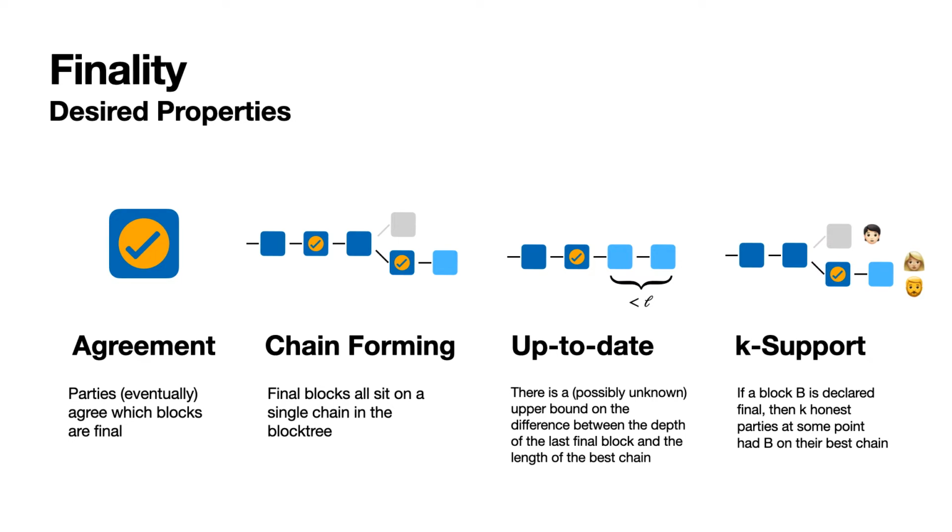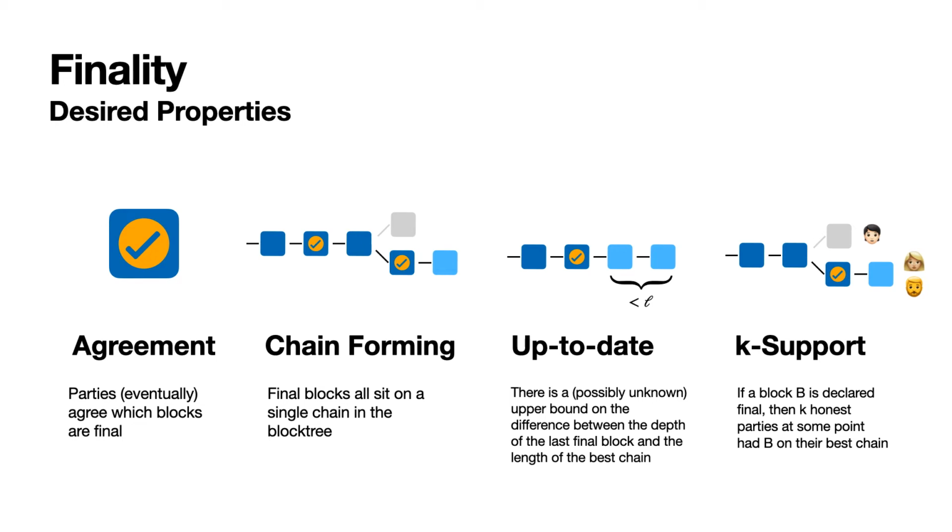And finally, similar to chain quality, we'd like to have a property which we call k-support. The idea is, if a block gets finalized, then at least k honest parties had that block on their best chain. And that property guarantees that whatever we decide upon in finalization, it is on a good chain. It can't be that the adversary comes up with some weird side chain and then that one gets finalized.